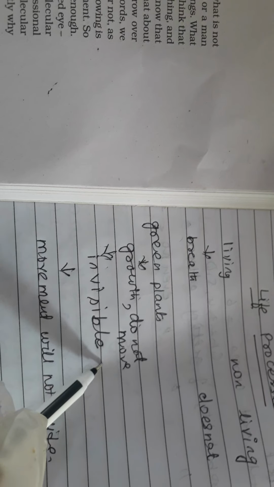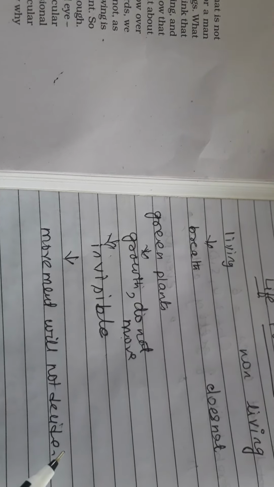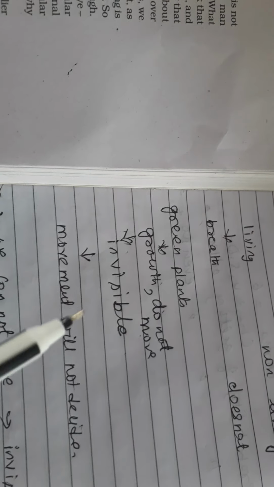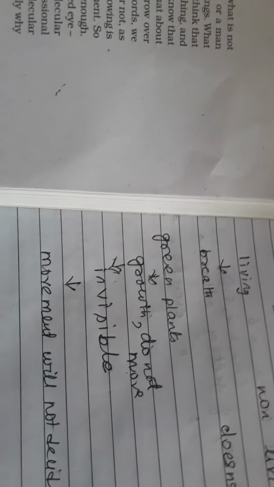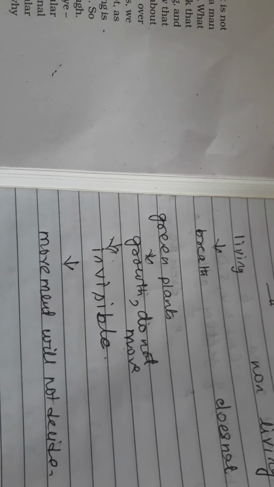But green plants grow, but they do not move. Still, we can say that even they are living organisms, even though they do not move. So, to decide whether a given thing is living or non-living, we cannot decide based on movement.